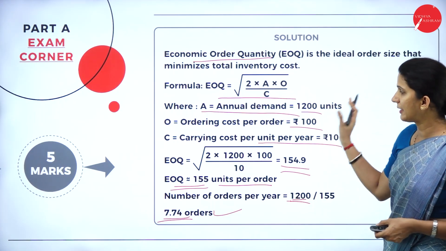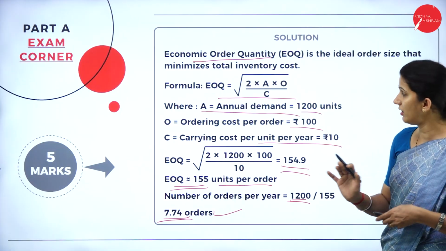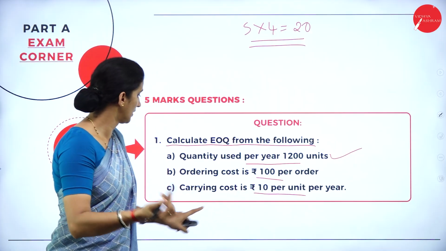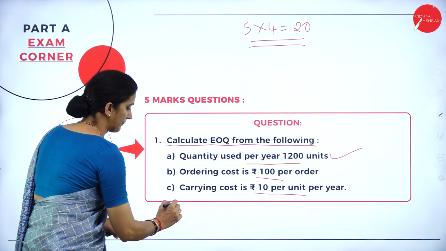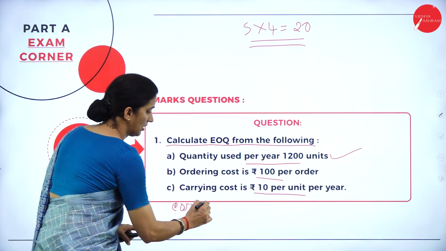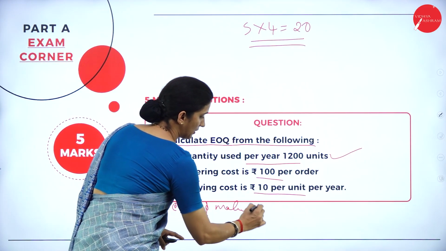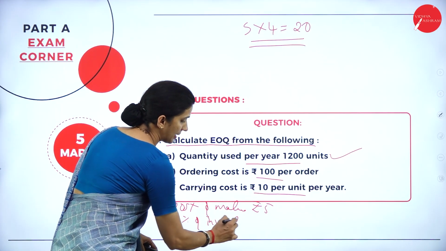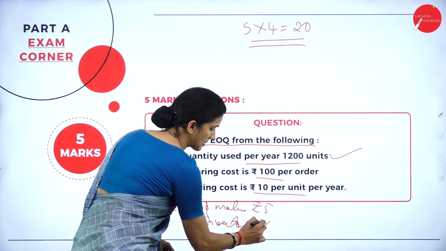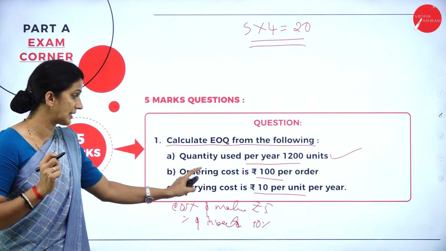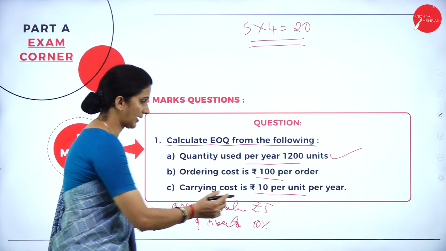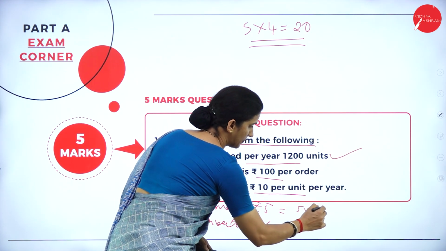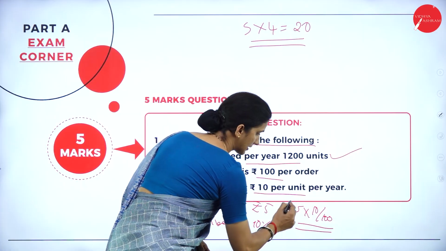So every year, they'll be asking the same thing. Sometimes, instead of the carrying cost being directly given, they'll give the cost of material, for example, rupees 5, and the percentage of inventory, maybe the average return on inventory, maybe 10%. If this information is given instead of carrying cost, then you will calculate 5 into 10%, so that you will get the carrying cost.